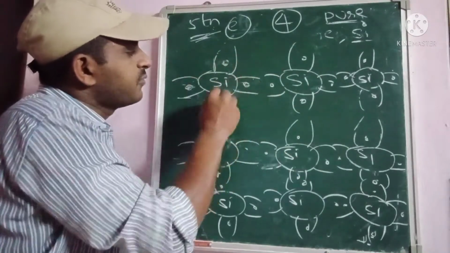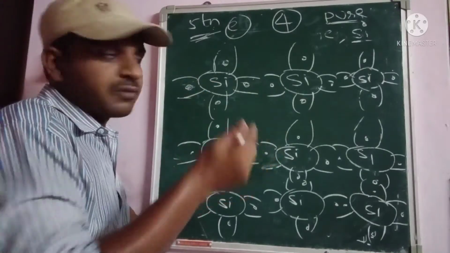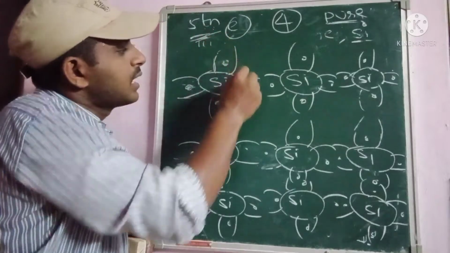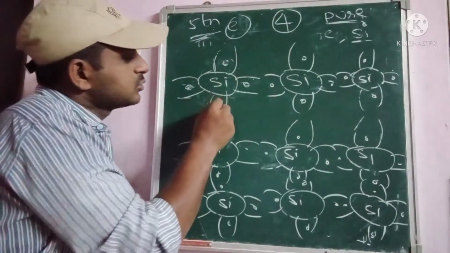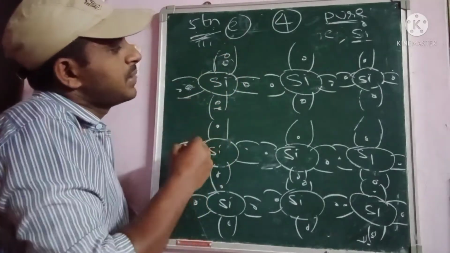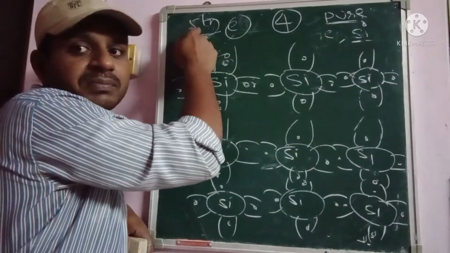1 2 3 4 are already there. Another valence electron is extra. Why? Because here it is the fifth group of elements, fifth group means 5. 1 2 3 4 are already completed, and we add one electron here. This is one element being added. But another element is there, because the fifth element is there.